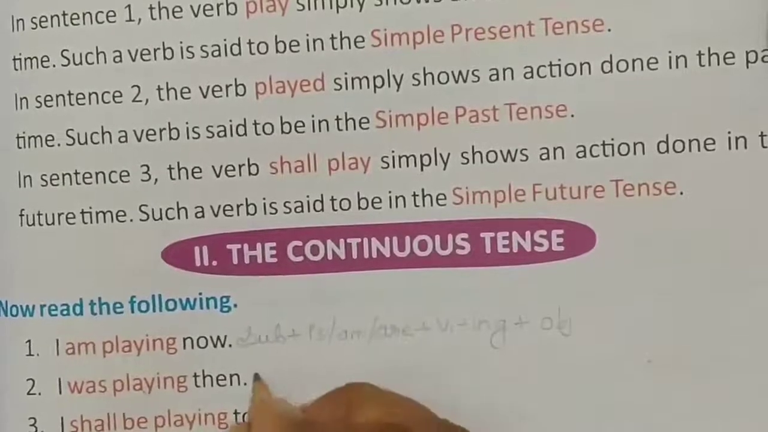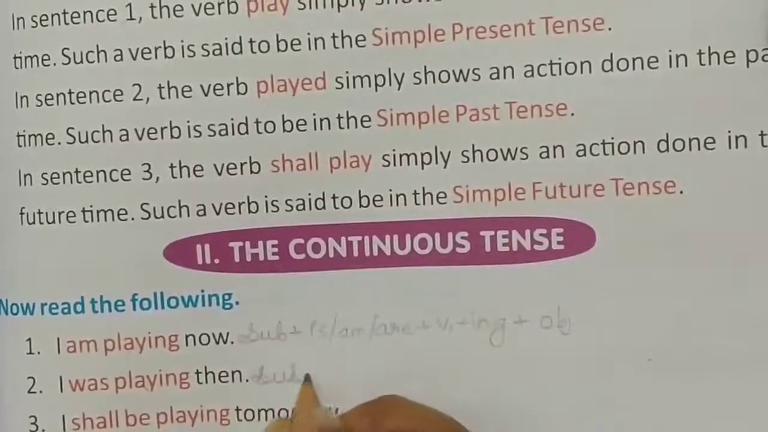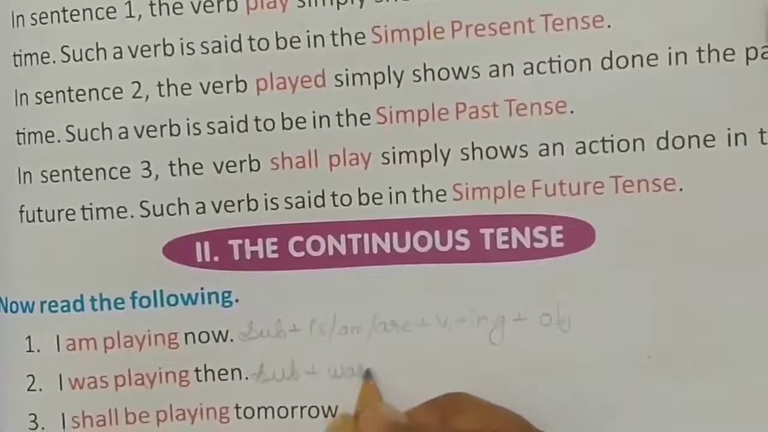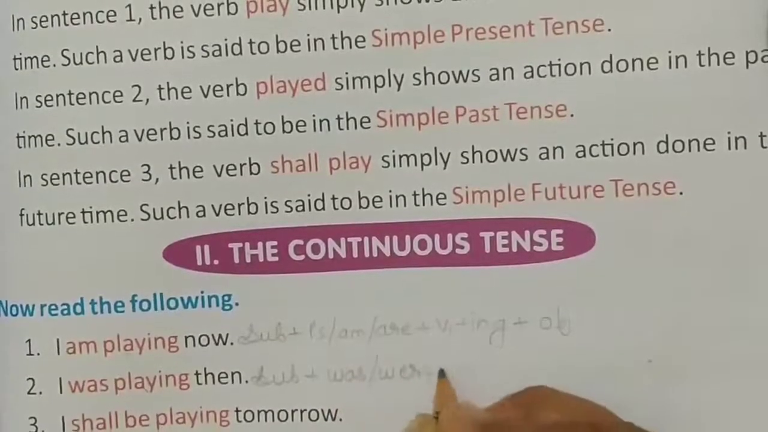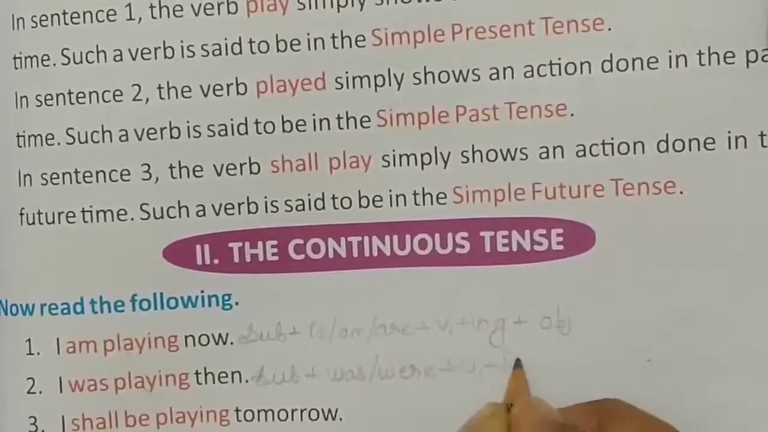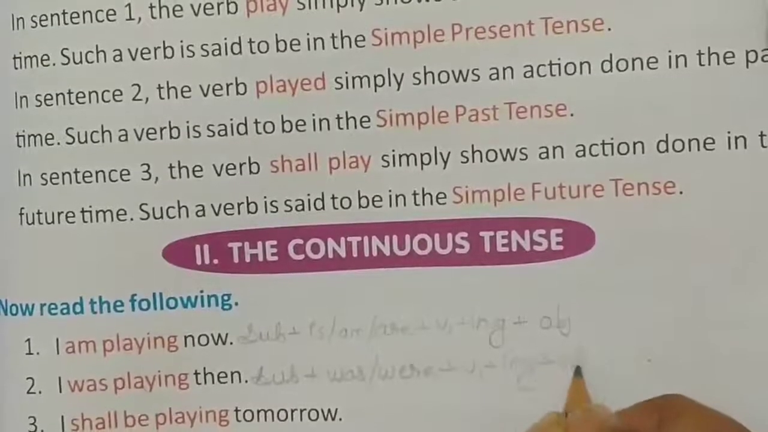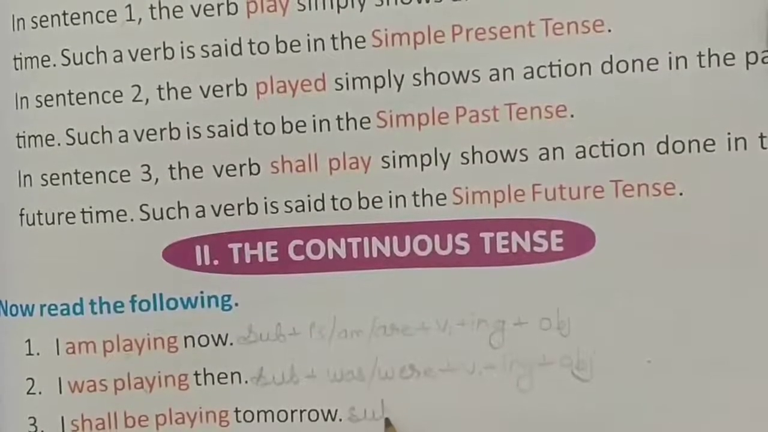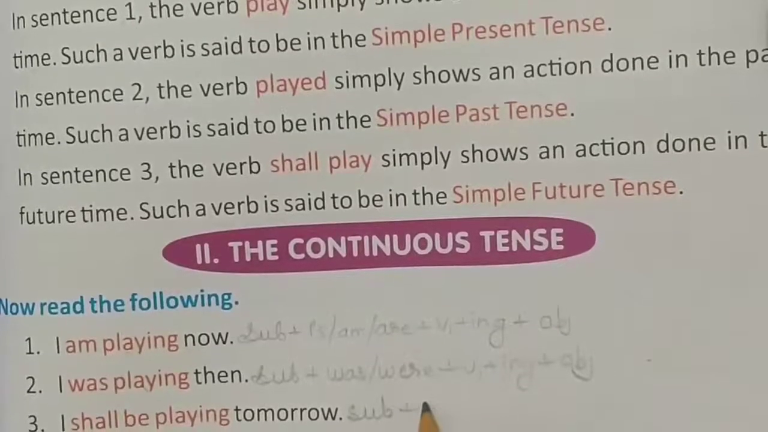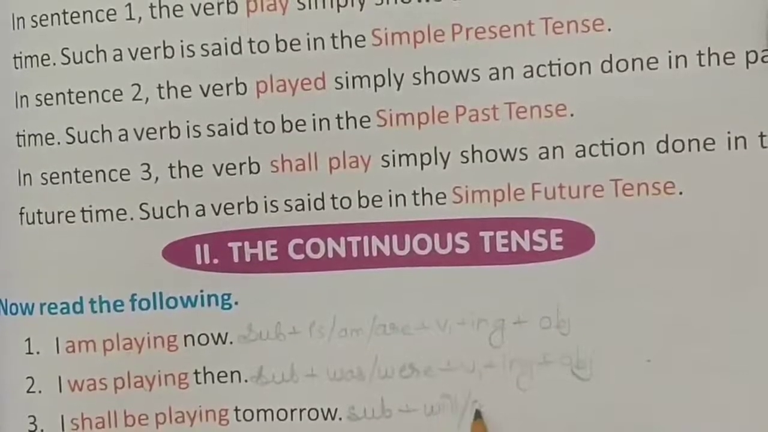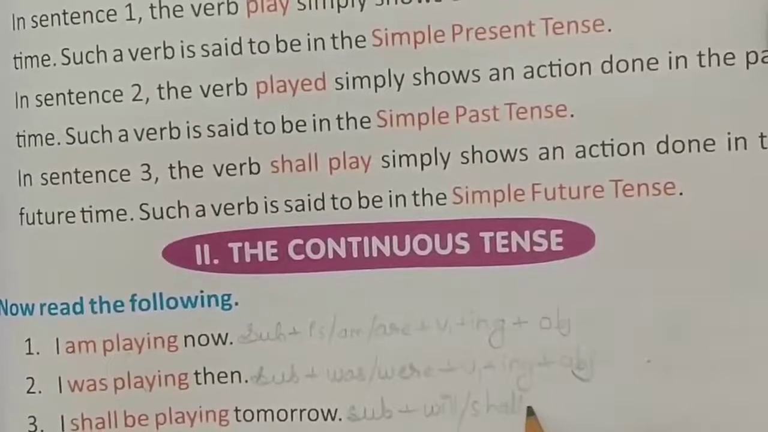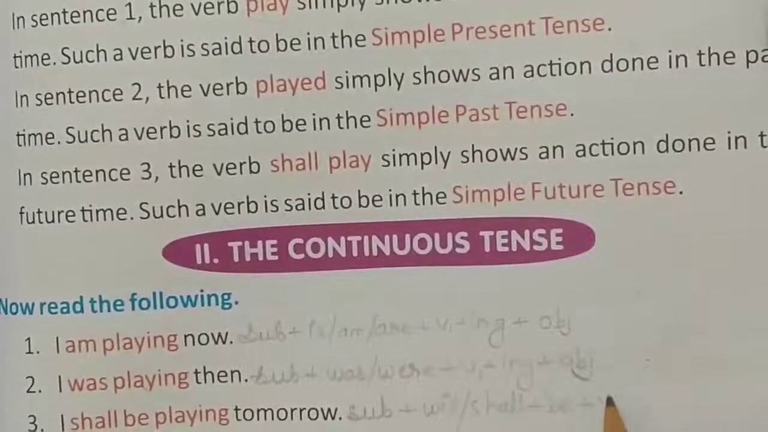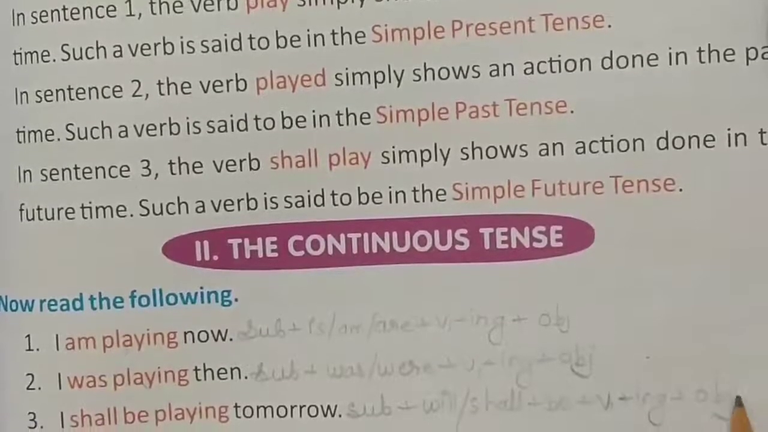The structure of past continuous tense is subject plus was or were plus V1 in its ing form plus object. Next is future continuous. The structure of that tense is subject plus will, shall plus be plus V1 in its ing form plus object.